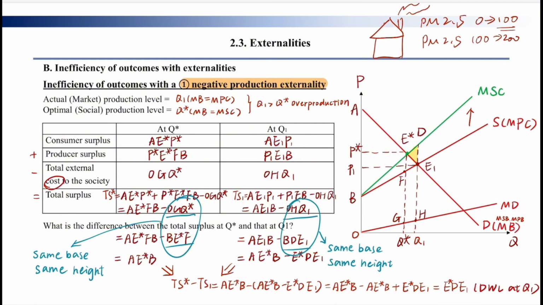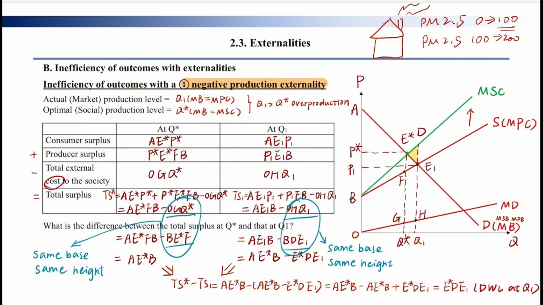So after knowing the MD curve and MPC curve, we can calculate that MSC is equal to MPC plus MD, because the MSC is considering the whole society. So we need to consider the pollution and some other damage. So this is the reason why the MSC is like this.